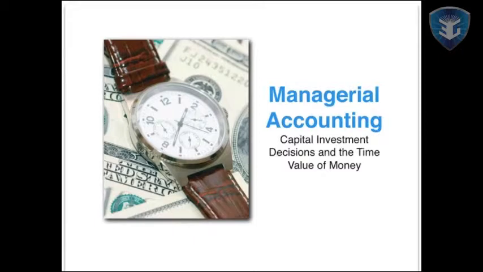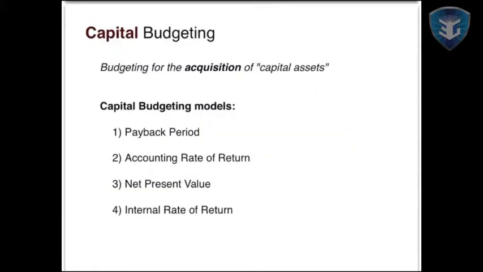From the video. In this first video, we are going to be talking about capital budgeting and briefly introducing the 4 capital budgeting models. So when we talk about capital budgeting, we're specifically talking about how we budget for the acquisition of our capital assets, so those depreciable assets. There are 4 models that we can use when discussing capital budgeting decisions, and we'll have videos that will discuss each one of these in more detail.